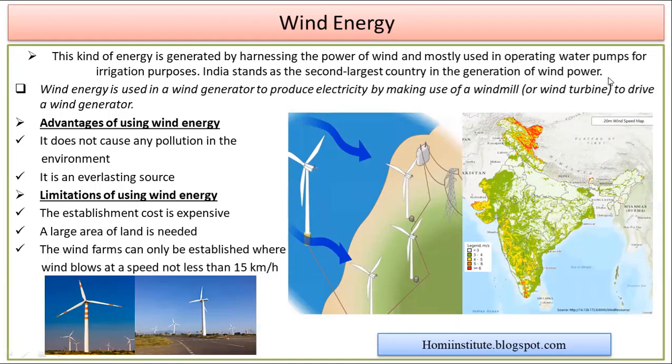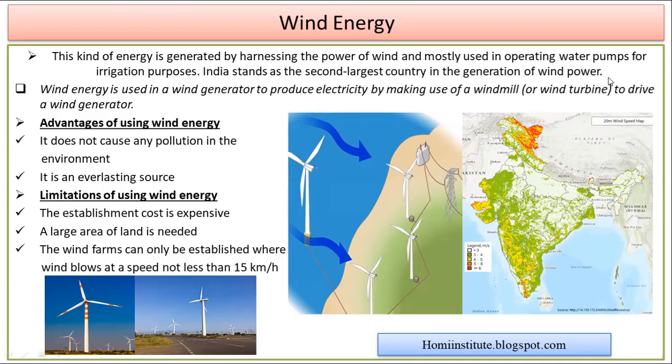The next form of energy which we are going to discuss over here is wind energy. Wind energy is the energy which we are obtaining due to the kinetic energy of the wind. So we are actually harnessing the kinetic energy of the wind, and we are doing so in windmills, and over there we are producing electricity. Even though India is not a very wind-friendly country, meaning throughout the year we don't have an even pattern of wind, but still we are right now the second largest country in generating wind power.